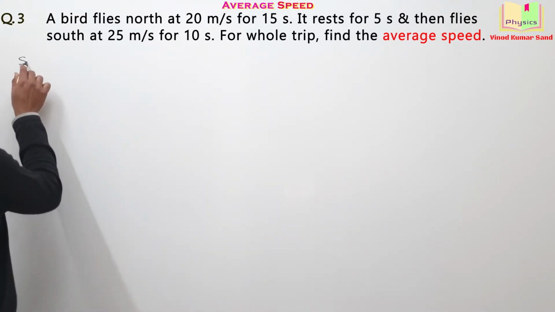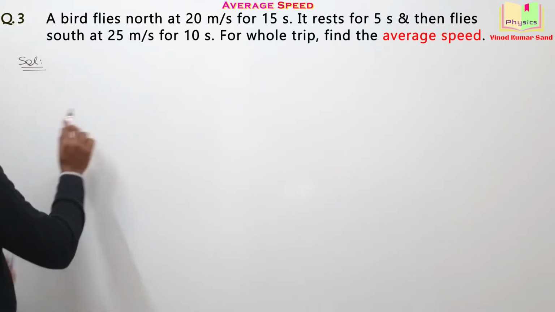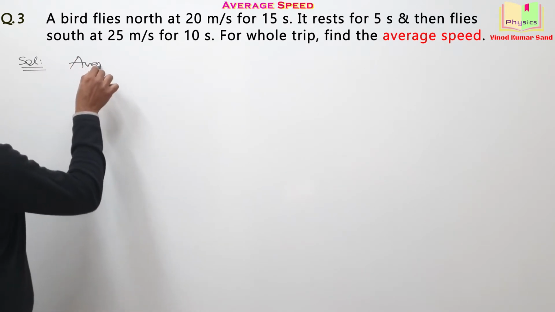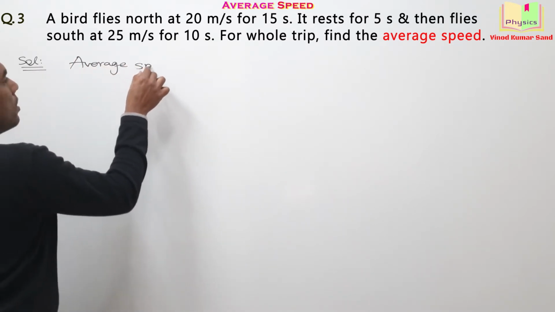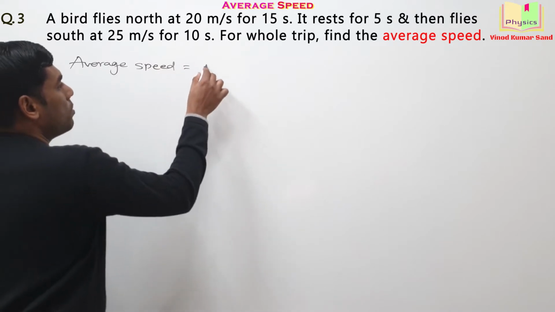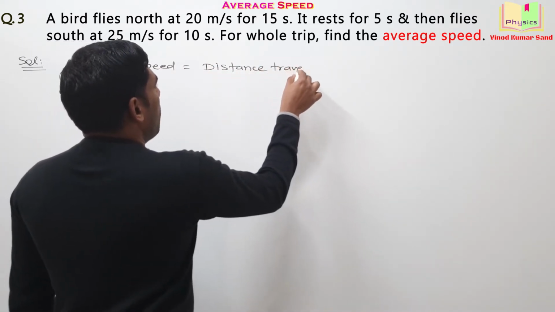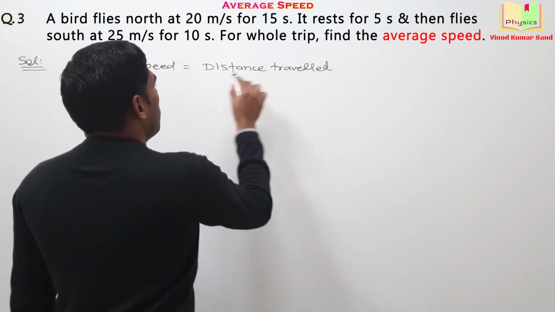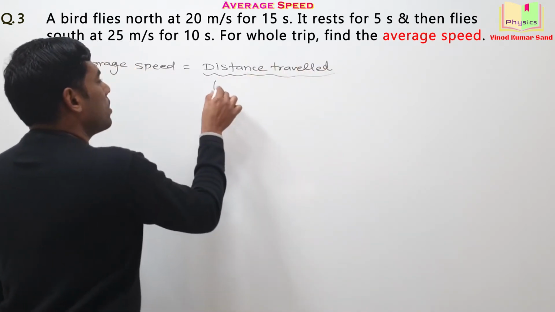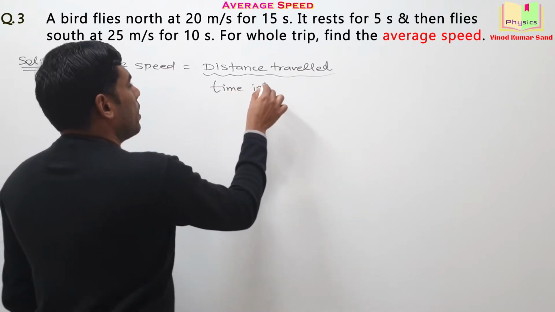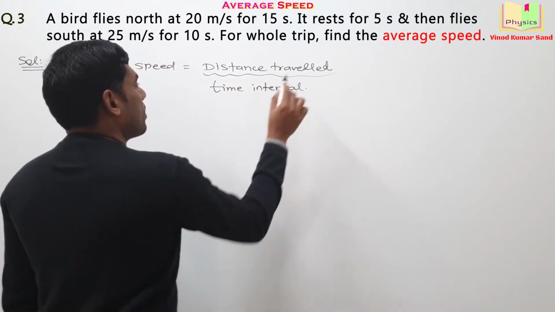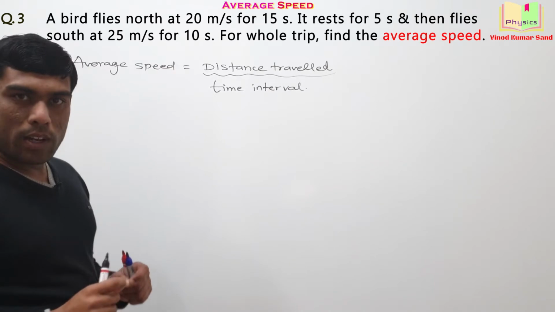I'm starting the solution here. We know that the average speed is always equal to the distance traveled divided by the time interval. Okay, I urge you to write the things. More you write, better you will understand.